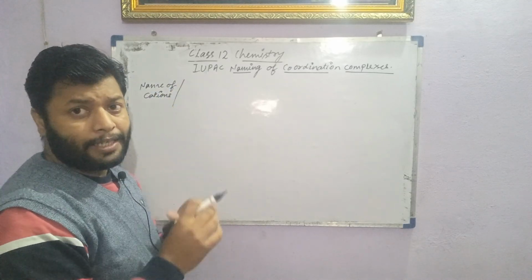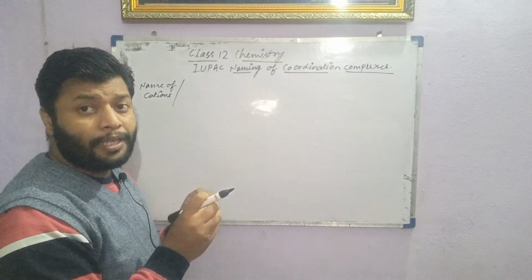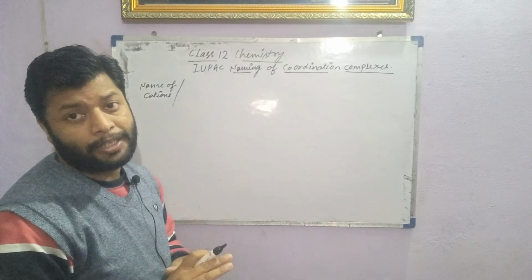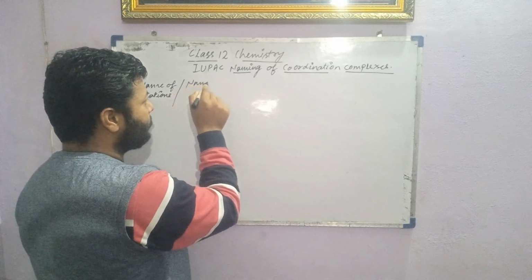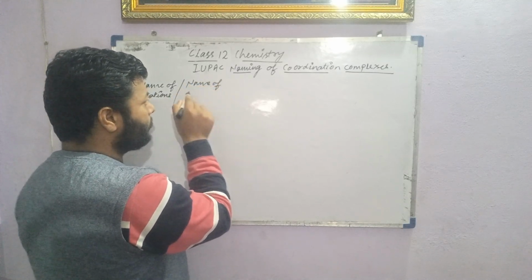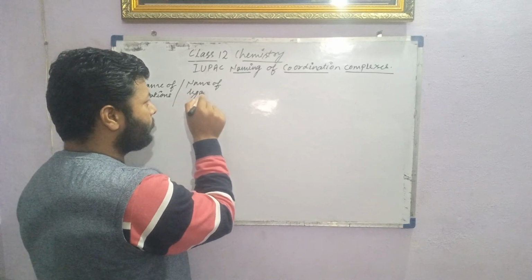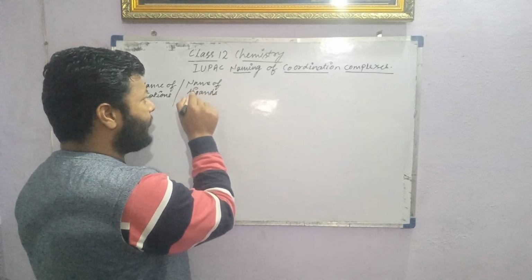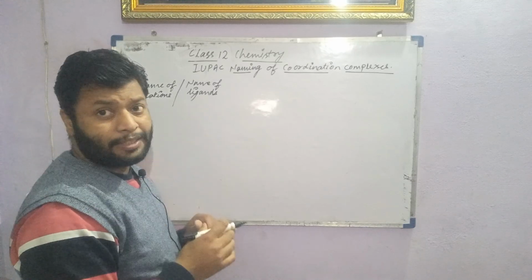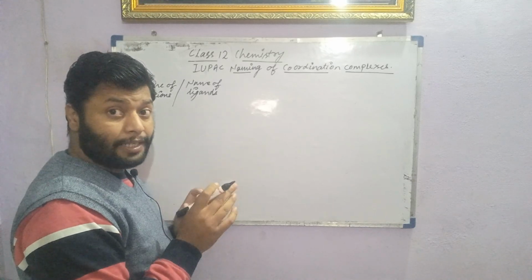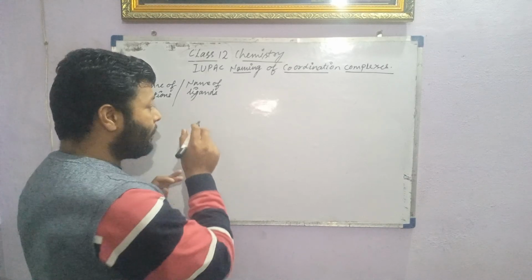After naming the cations, we have to ensure the naming of the ligands present along with the complexes. So name of the ligands along with their suffixes, their numbers, alphabetically. That is very important, alphabetical order.